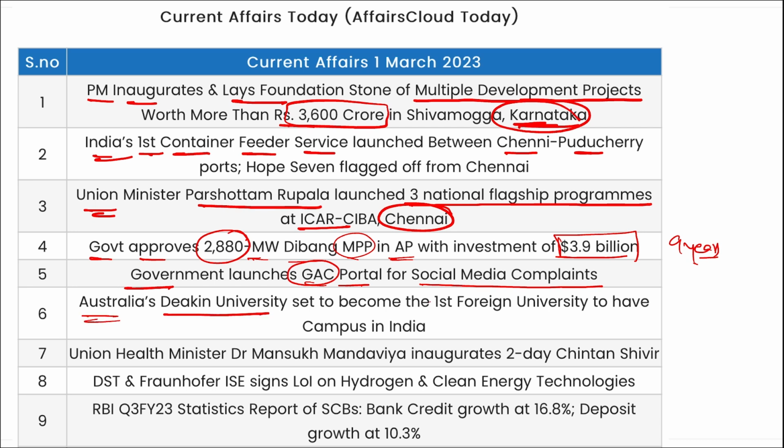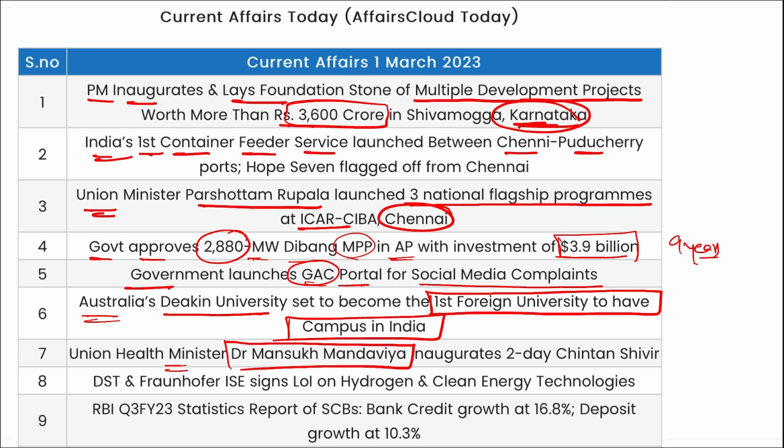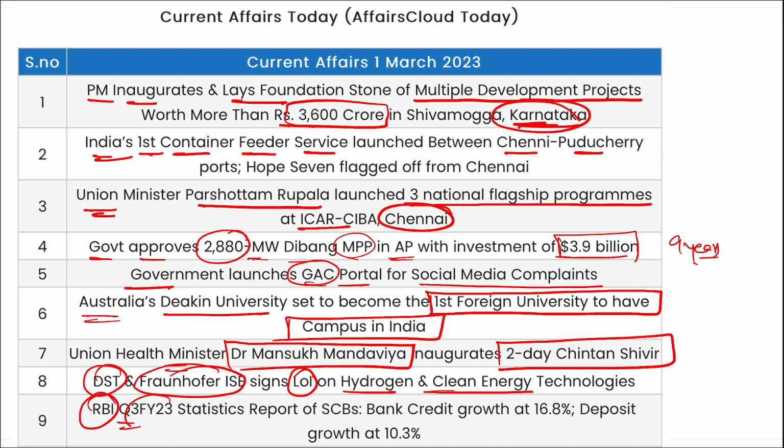Australia's Deakin University will become the first foreign university to have a campus in India. Union Minister Dr. Mansukh Mandviya has inaugurated a two-day Chintan Shivir. DST and Fraunhofer ISC have signed a letter of intent on hydrogen and clean energy technologies. RBI's quarter 3 fiscal year 23 statistics report of scheduled commercial banks was released, where it stated that bank credit growth was at 16.8%, whereas deposit growth was at 10.3%.